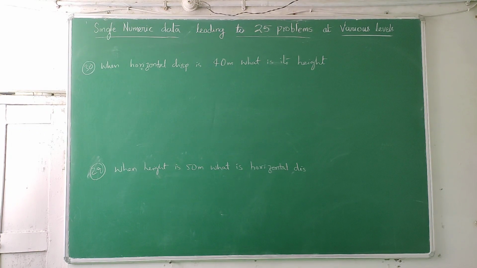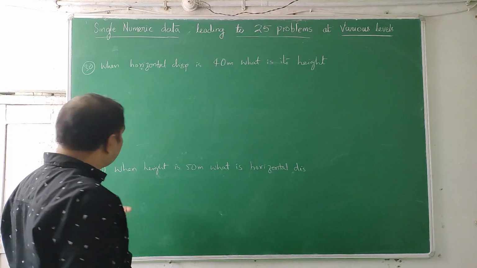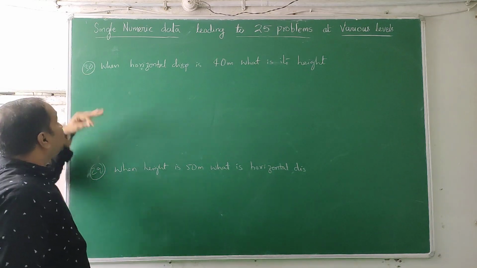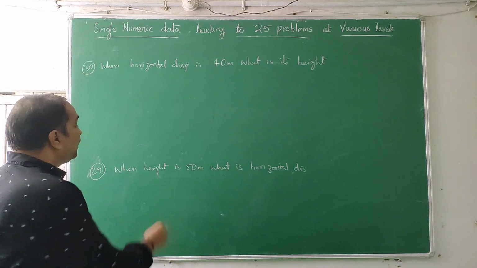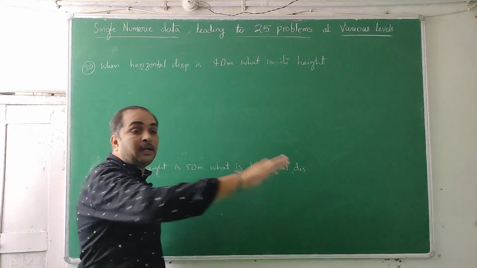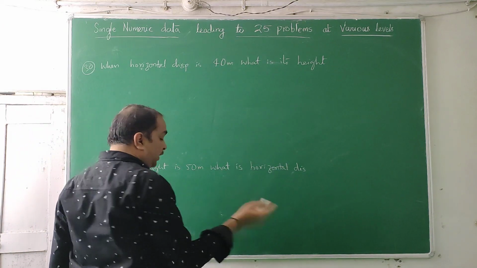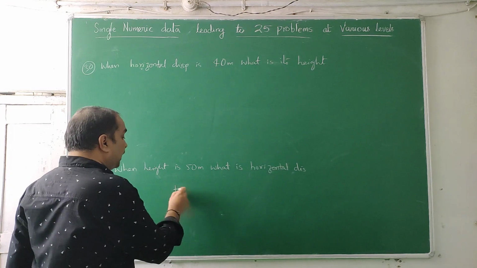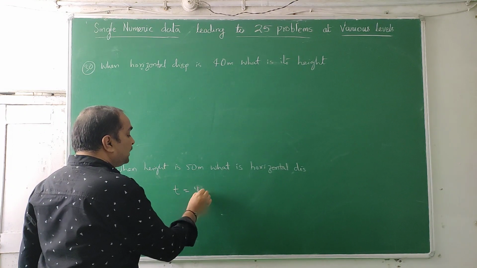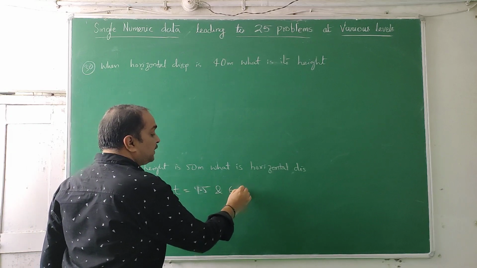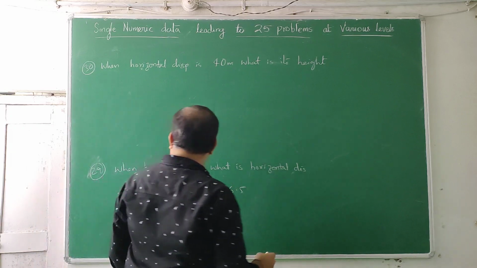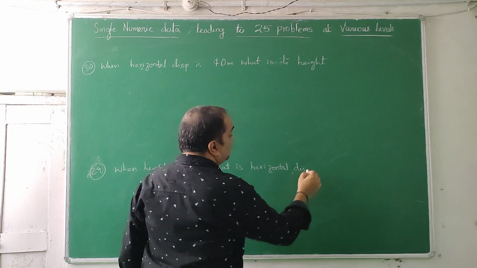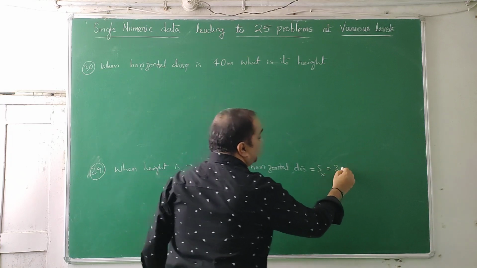Yes students, Z double dash and Z triple dash are over. Now Z4 dashes are there, which I have taken as the 29th, 30th problem. I am going on continuing. When height is 50 meters, what is the horizontal distance they ask? Just now you have done the big lengthy calculation of the quadratic equation and you got the times to be 1.5 seconds and 6.5 seconds. Using that you can find out, when height is 50 meters, what is the horizontal displacement. They want Sx. Sx is 30t.